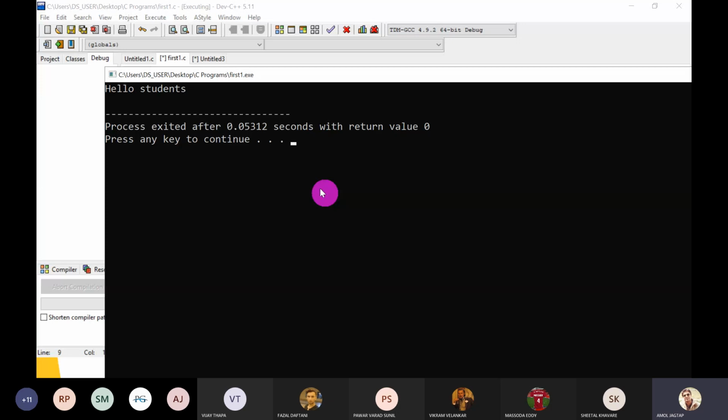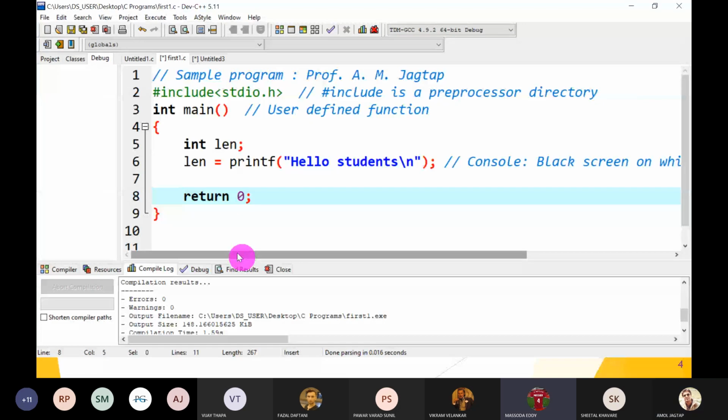Now my question is, is it possible to write like this? Length is equal to, is it possible if you write integer length? Is it syntactically correct? What do you think? Okay, so what is the output? Suppose I want to print the length. Length is equal to %d, comma, length.